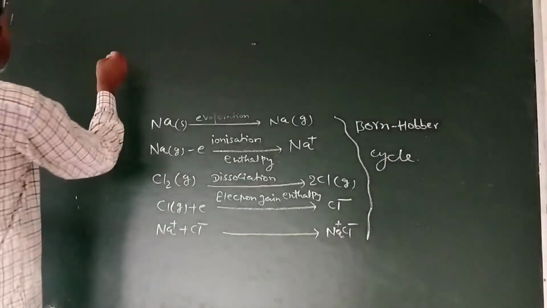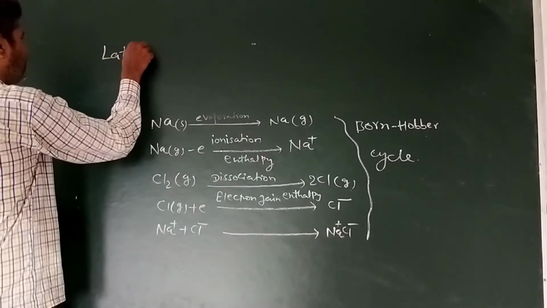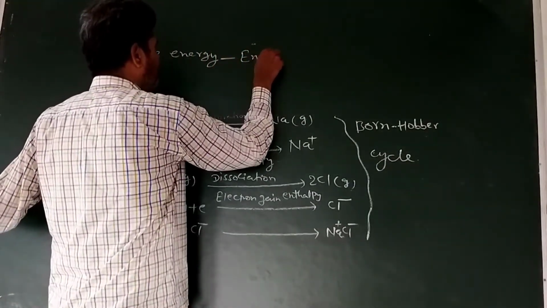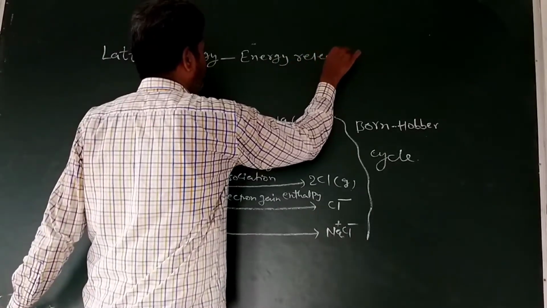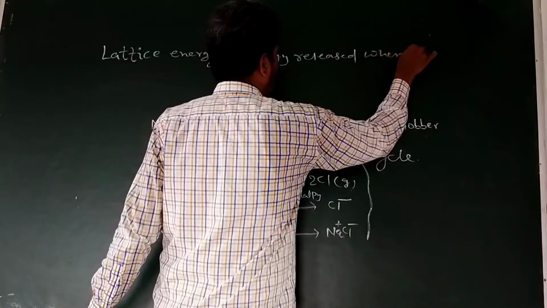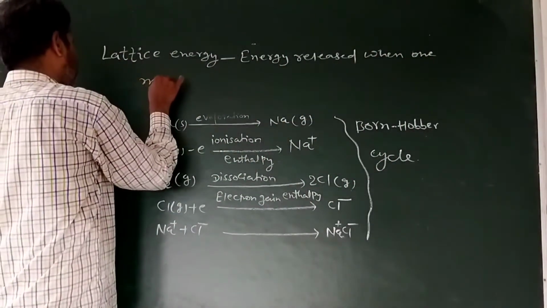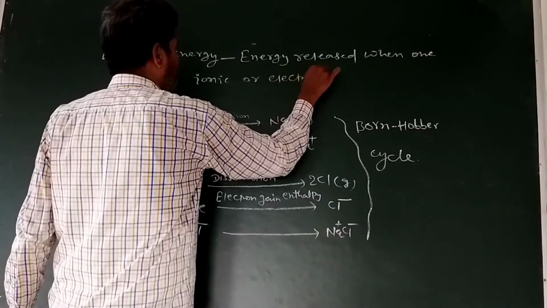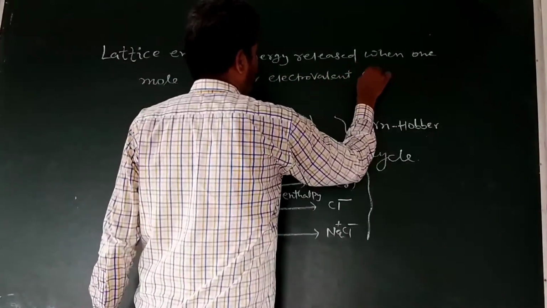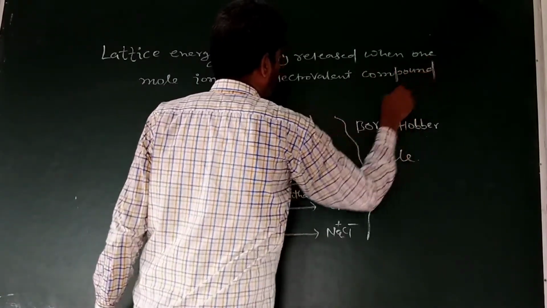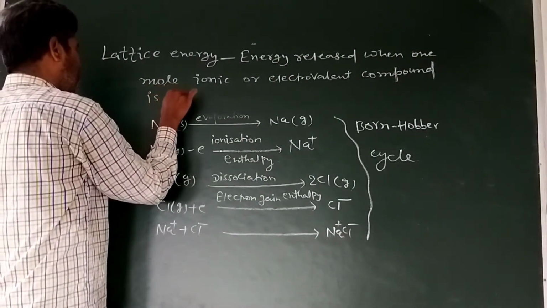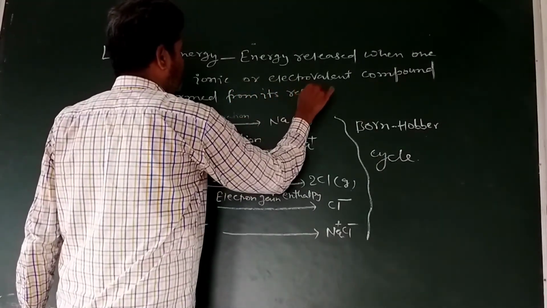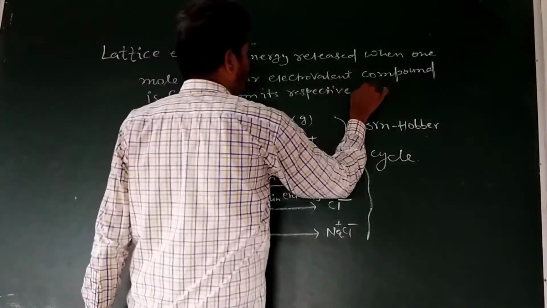Lattice energy: the energy released when 1 mole of ionic or electrovalent compound is formed from its respective cation and anion.